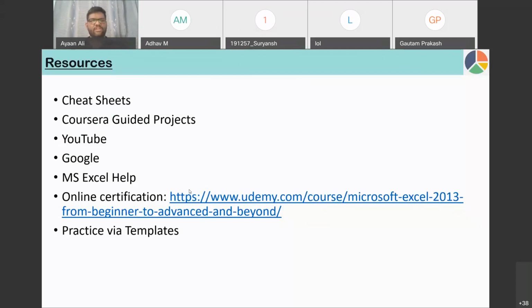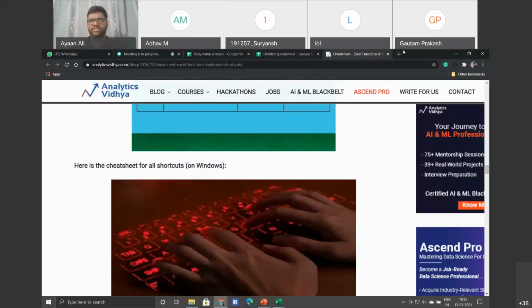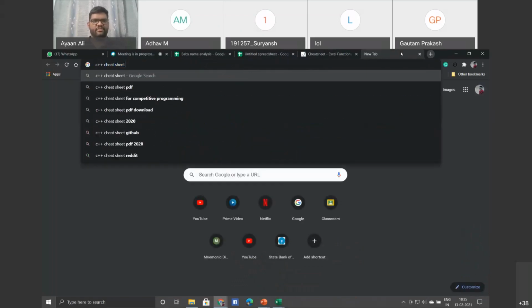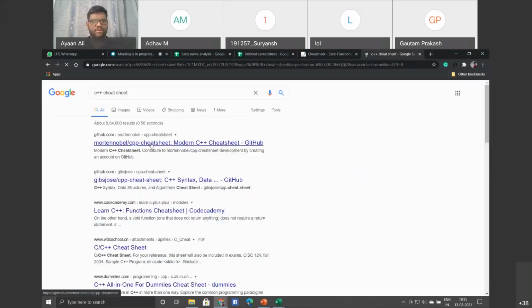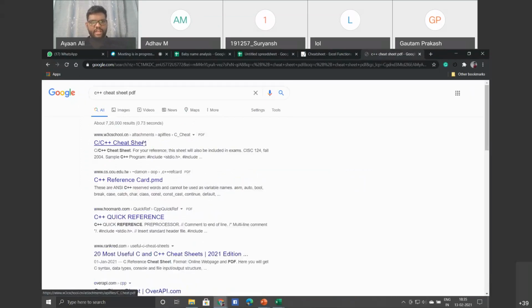Let us take the programming language C++. Now I want a cheat sheet of C++. It is a very simple process, just Google C++ cheat sheet. It's better if you add PDF, so that it will recommend PDF links.